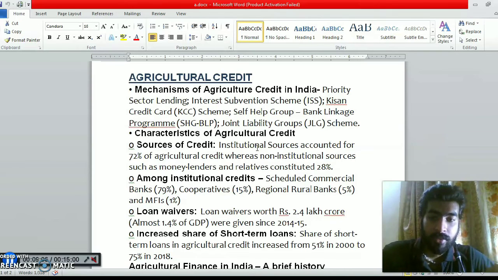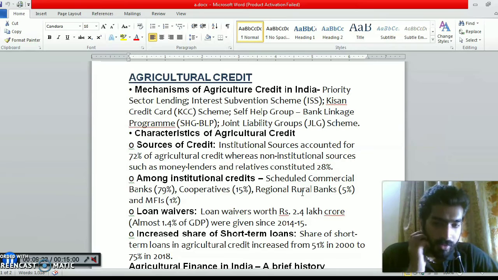First come scheduled commercial banks at 79%, then cooperatives 15%, RRBs 5% and MFIs 1%.